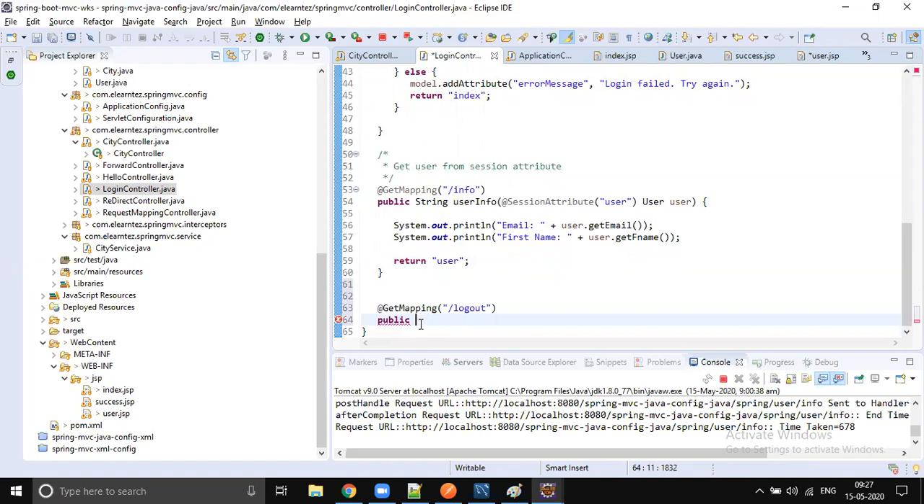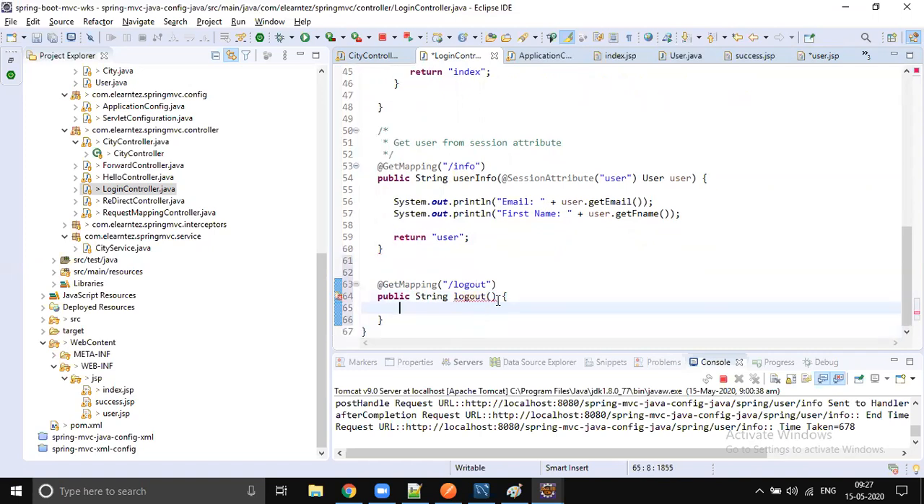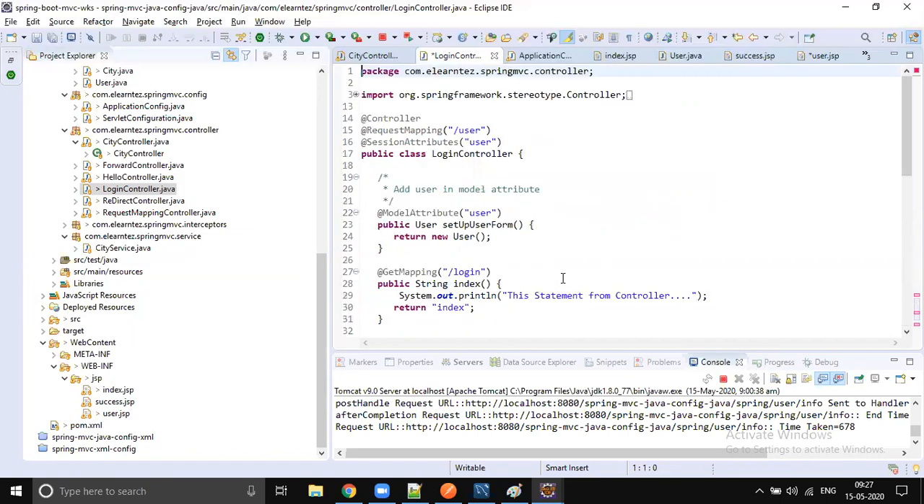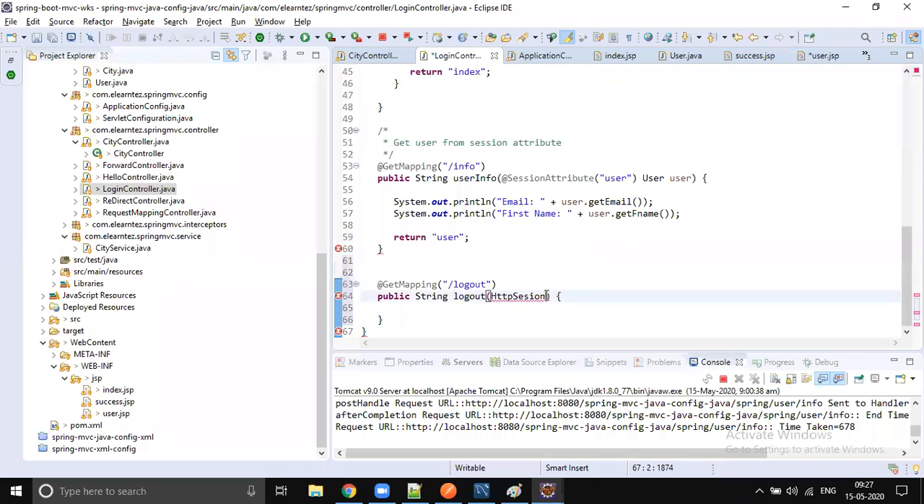So what we will do, we will return a string, right? We will again take the customer to the login screen. Public string logout. You just get the HTTP session, because we are storing this user object in the session, right? Session attributes user. We are storing that in the HTTP session. Let's remove it from the session.